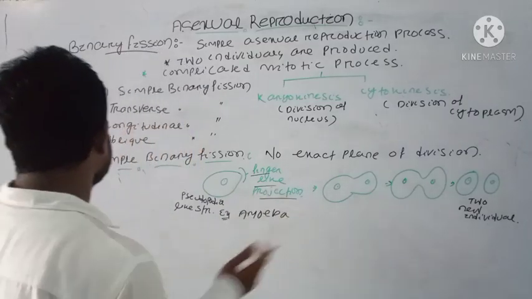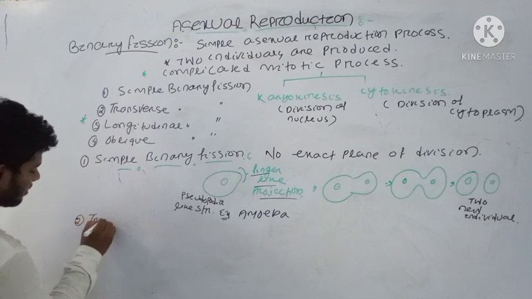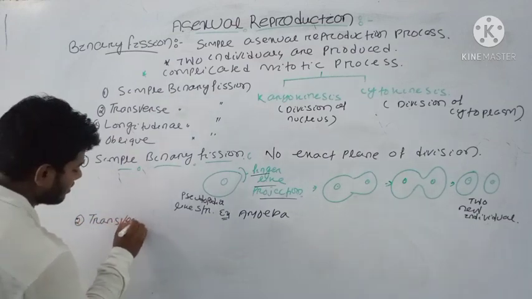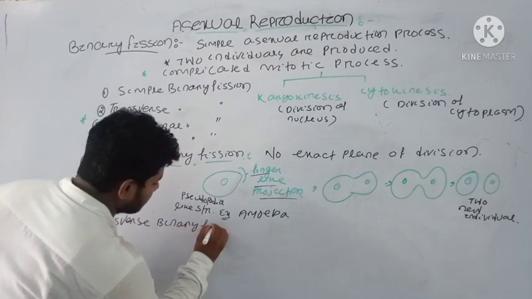Okay. And the second type of division is your transverse binary fission.